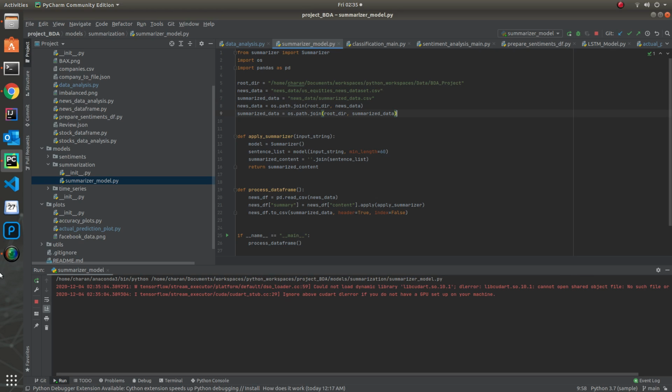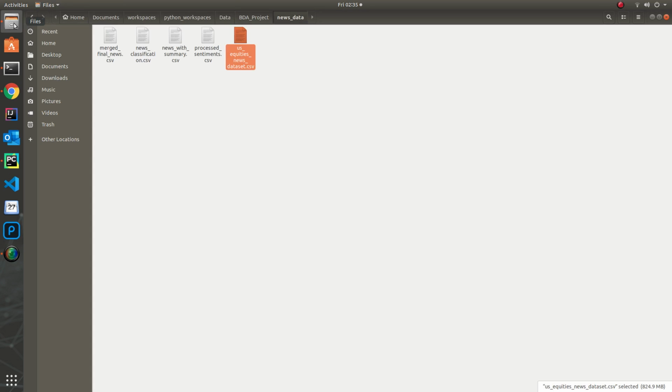As we can see, it's currently processing the data, and once we have the data, based on the content, it just processes the data. I'm stopping this run in order to demonstrate other models. Once this is done, I get the processed data with the summary.